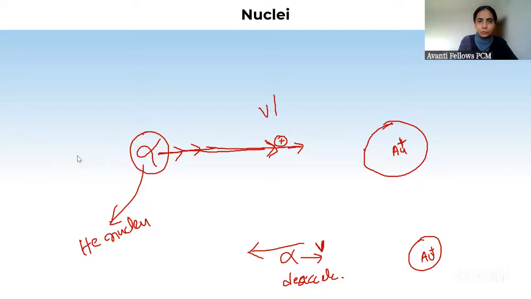So its kinetic energy is decreasing, and then a point will come at which its velocity will become zero, and that distance is called the distance of closest approach. It cannot go beyond that because at this point its velocity has become zero. And through this strategy, we got to know that this distance of closest approach, scientists said, is closest to the size of the nucleus.